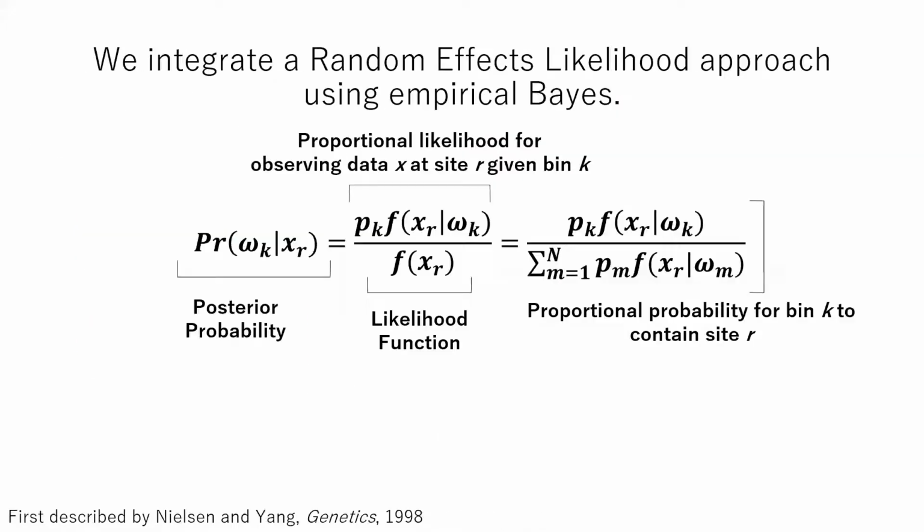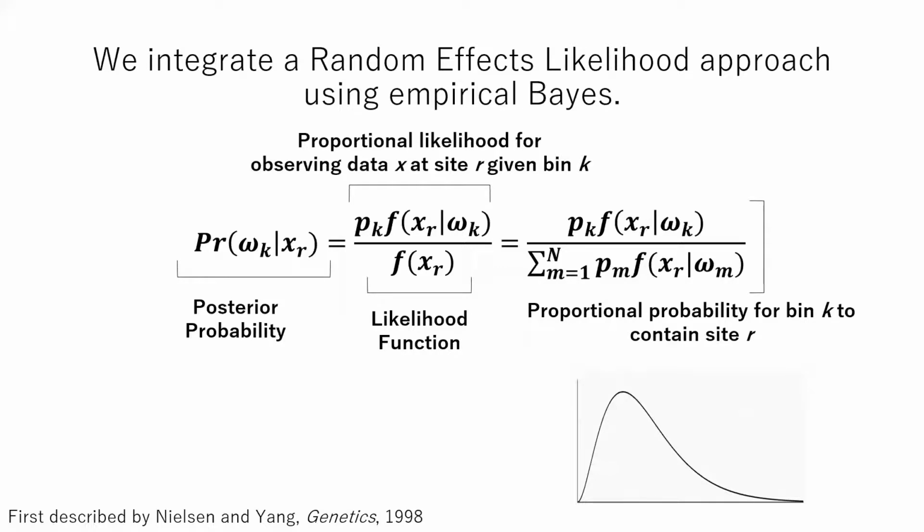Once we have a partitioned gamma distribution of omega values, we can approximate its integration using an empirical Bayesian approach. For the theoretical folks, this is just a brief overview, but a more intuitive explanation is that we are computing the posterior probability of observing a particular omega for a given site, corrected by the probability of observing any omega at that site with respect to our distribution. As a short example, let's revisit that same example gamma distribution from the previous slide.